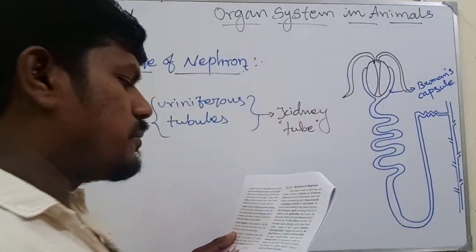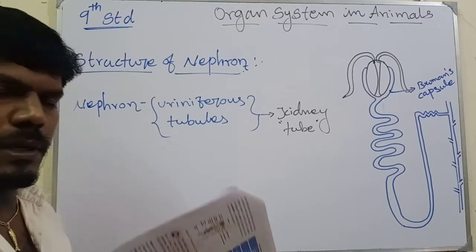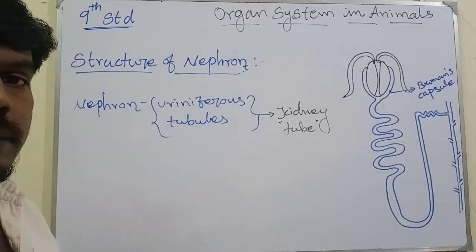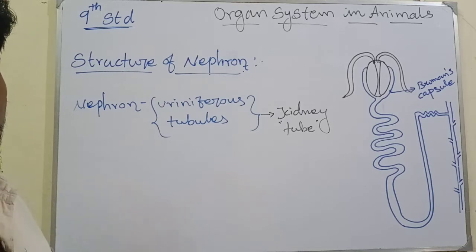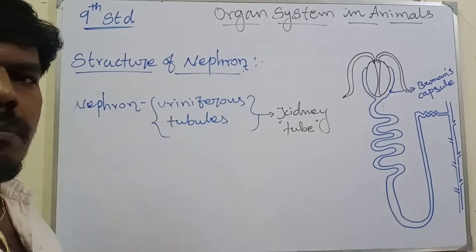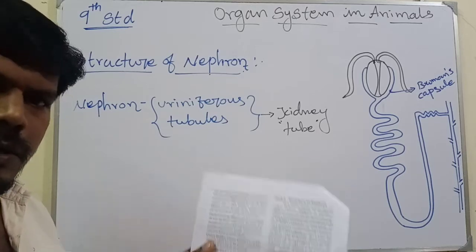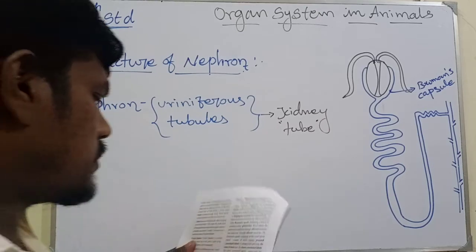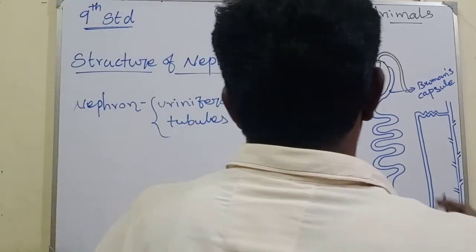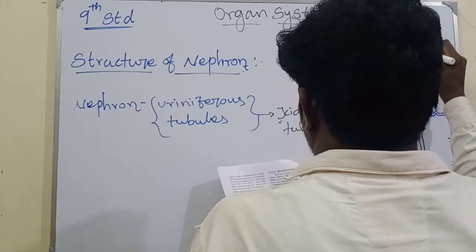The Bowman capsule contains a bunch of capillaries called glomerulus. Capillaries are very minute tube-like structures. Bunch means many tubes together. Like that, the bunch of capillaries present in the Bowman capsule is called glomerulus. This is the glomerulus.